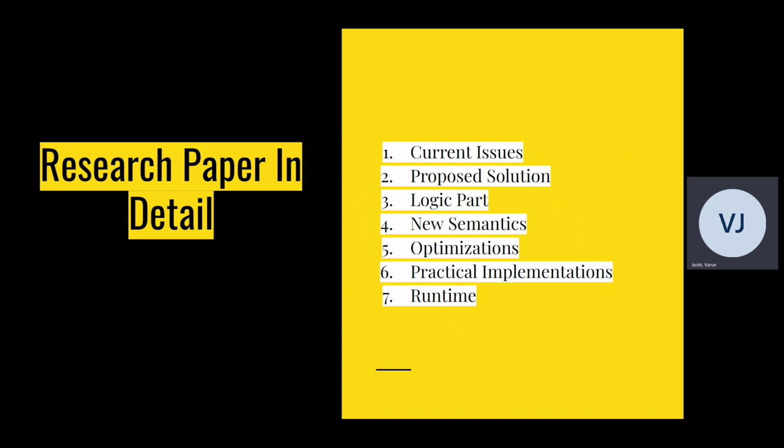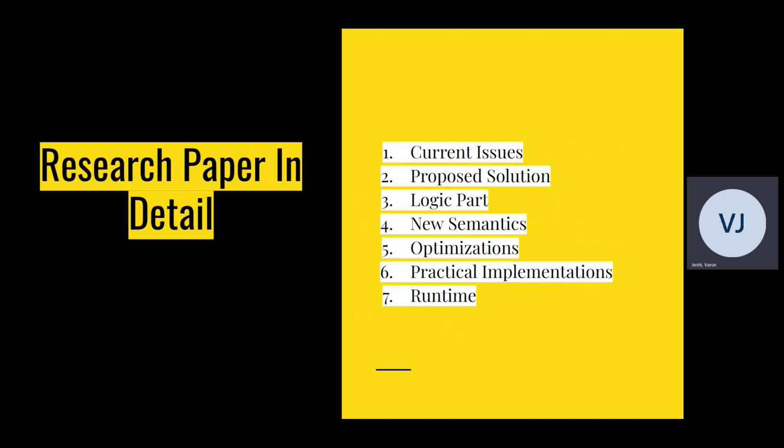So let's talk about the research paper in detail, or more about what we are planning to tackle. There are 7 topics here that we're going to look at in detail. First, the current issues with the current stack-based system in Java, the proposed solutions that the authors came up with, and why they thought that was a good solution. Then we talk about the logic part of the solution. Then the new semantics part of the solution. And then the optimizations part of the solution, because when you're writing code and creating things, it can lead to a lot of issues.